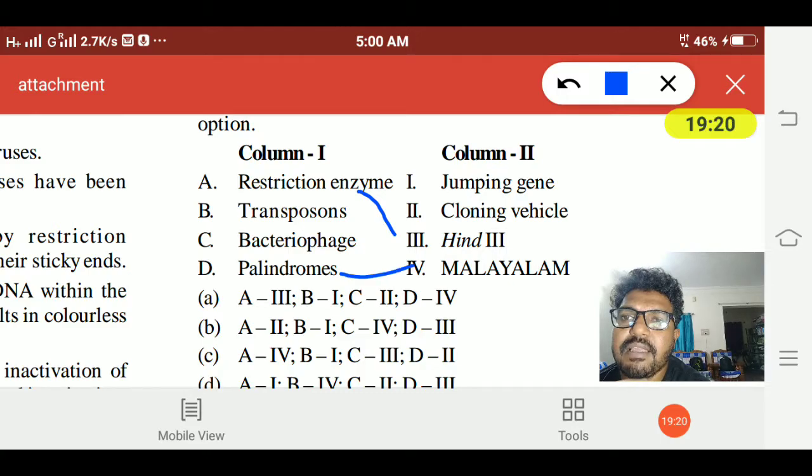Palindrome is correct. Transposon is jumping genes. Bacteriophage is a cloning vehicle. So C2, B1, A3 is correct. Option A is the right answer.